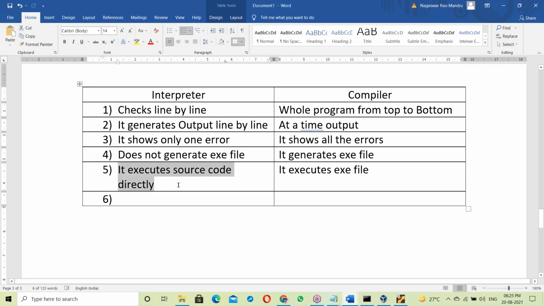So interpreter-based languages execute the source code directly. Whatever code we are writing, that code is the source code. The source code executes directly, but here the exe file executes. That's the difference.